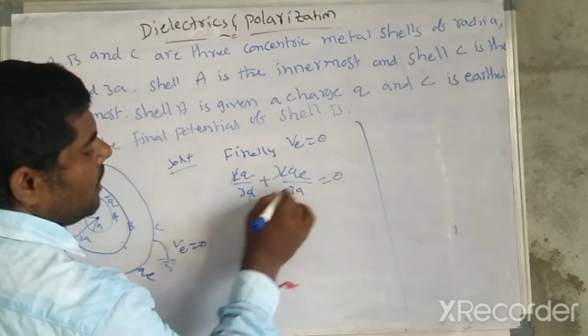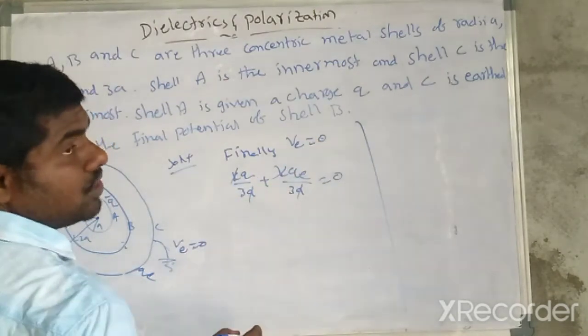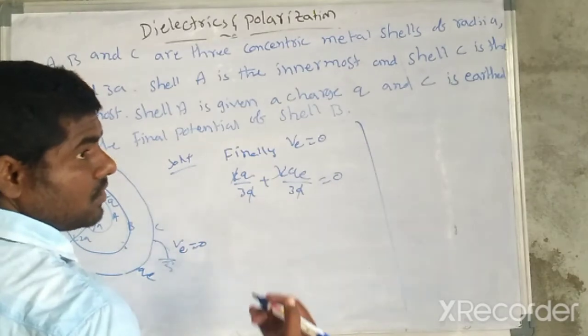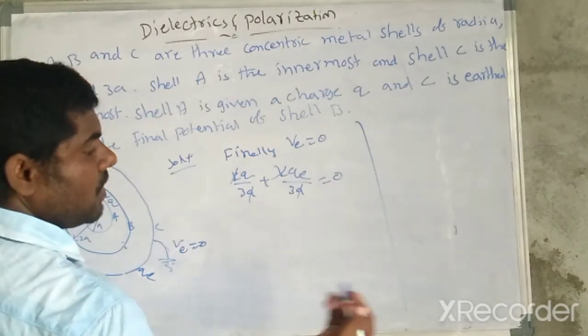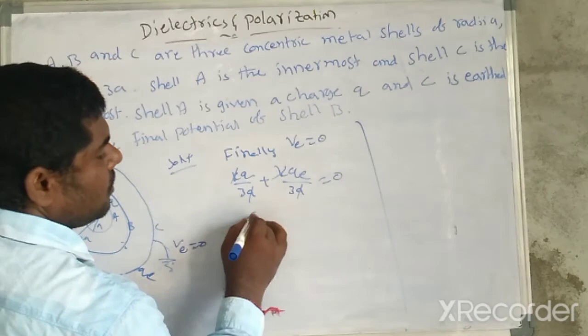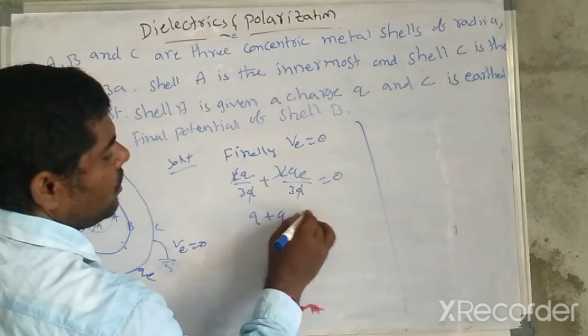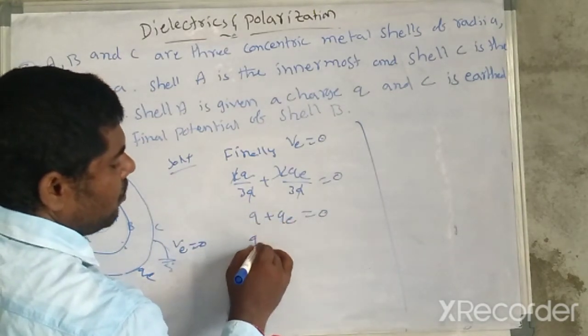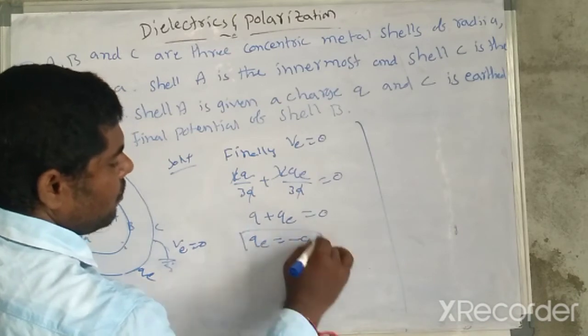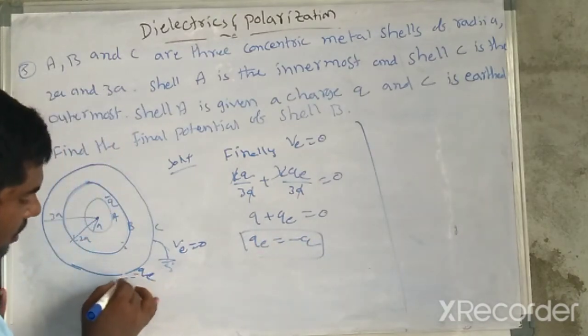K gets cancelled, a also, so 0 into something is also 0. So Q plus QE is equal to 0, so QE is equal to minus Q.